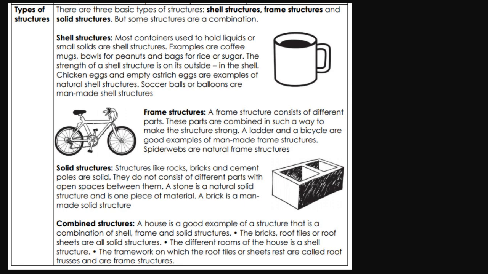Combined structures. A house is a good example of a structure that is a combination of shell, frame, and solid structures. The bricks, roof tiles, or roof sheets are all solid structures. The different rooms of the house are shell structures. The framework on which the roof tiles or sheets rest are called roof trusses and are frame structures.